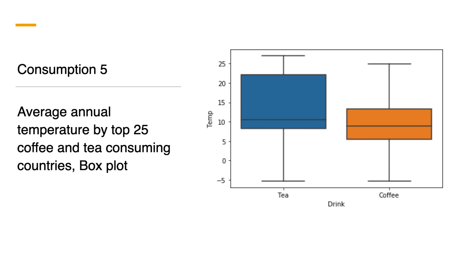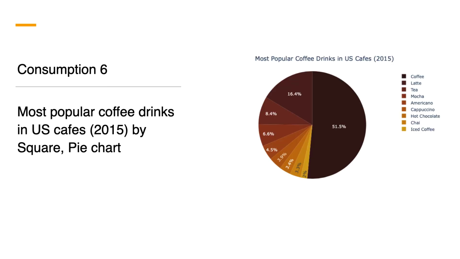This graph shows a box plot of tea consumption and coffee consumption by average annual temperature. It is interesting to see that the medians of both groups are similar at around 10 degrees Celsius, while the IQR is very different. It seems that coffee is consumed more in countries of colder climates.